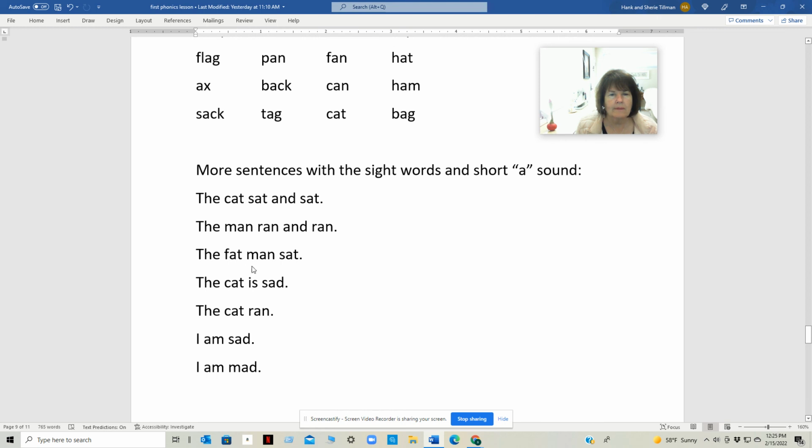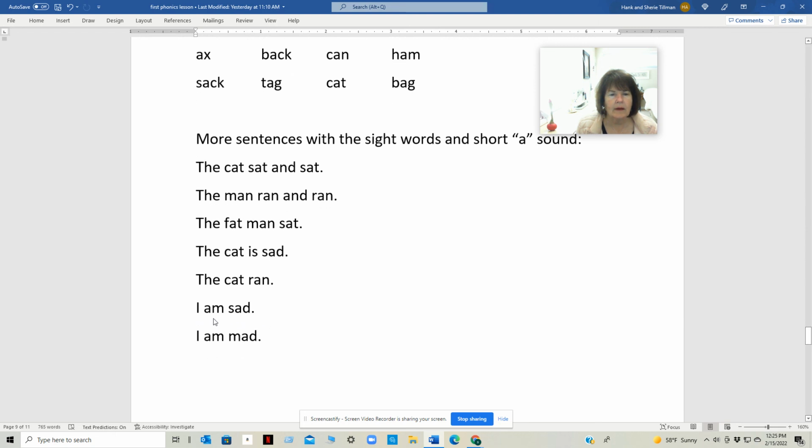The fat man sat. The cat is sad. The cat ran. I am sad. I am mad.